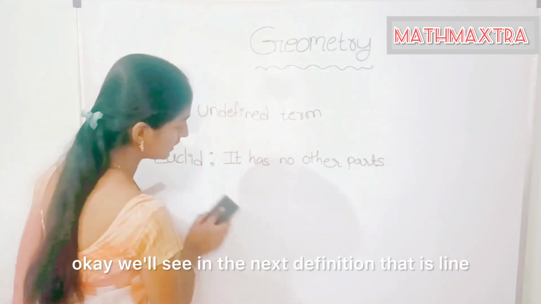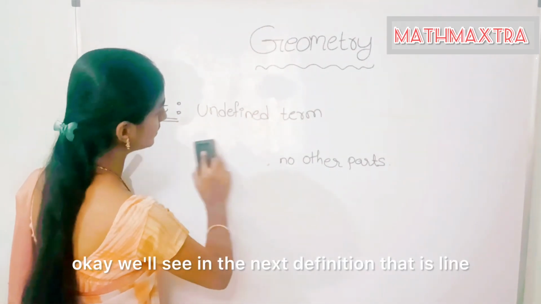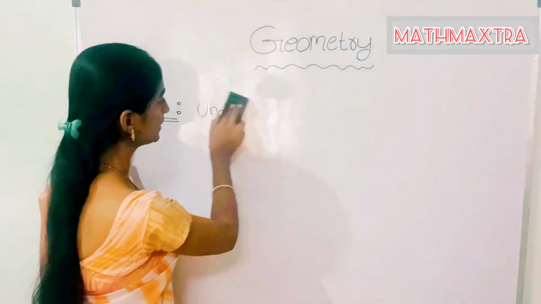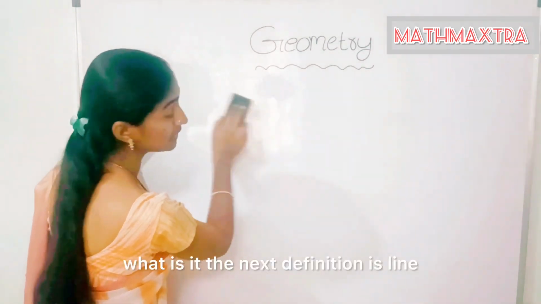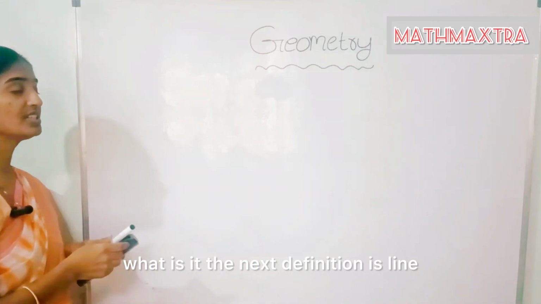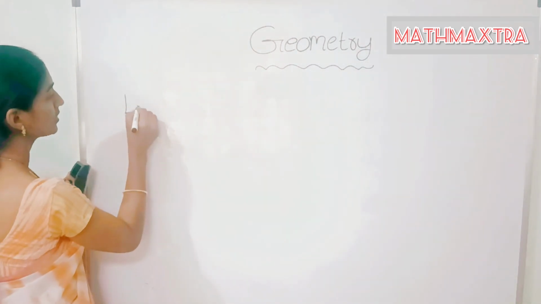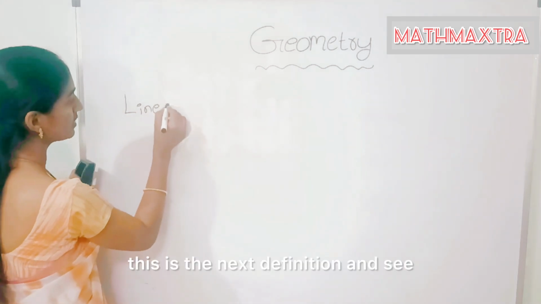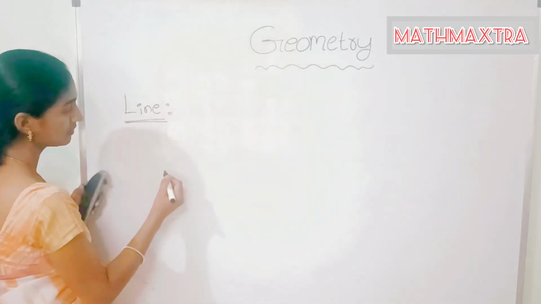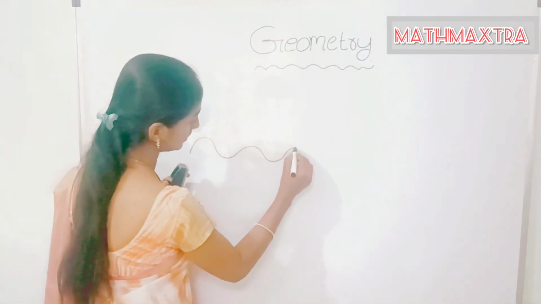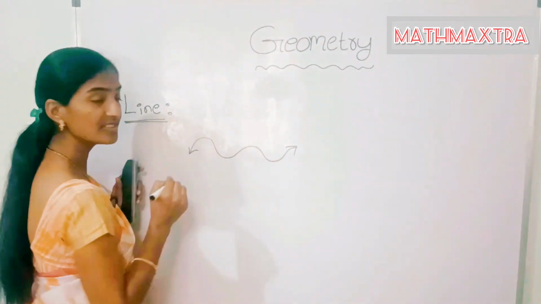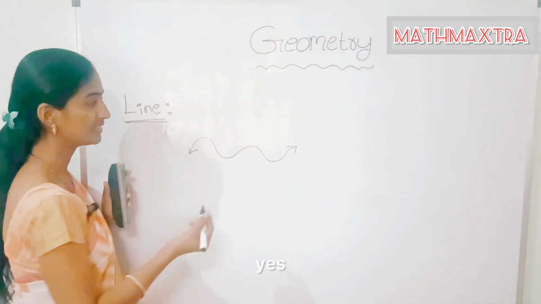Okay. We'll see the next definition, that is line. Is it a line? Yes.